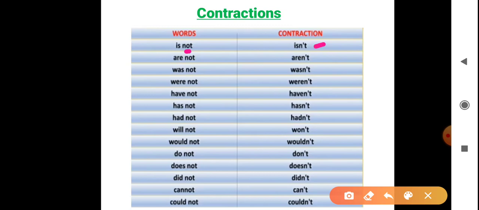Just like is not, isn't; are not, aren't; was not, wasn't; were not, weren't; have not, haven't; has not, hasn't; had not, hadn't; will not, won't; would not, wouldn't; do not, don't; does not, doesn't; did not, didn't; cannot, can't; could not, couldn't. Children, you just learn all these words.